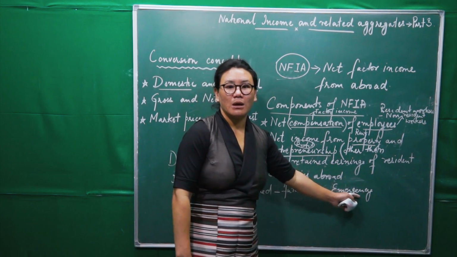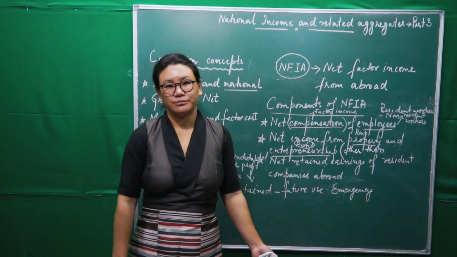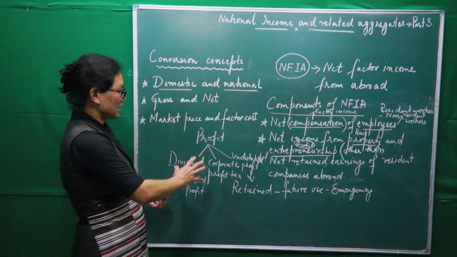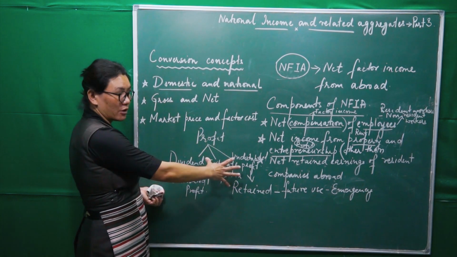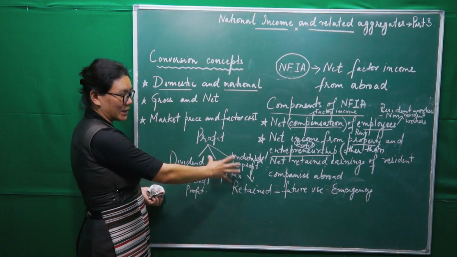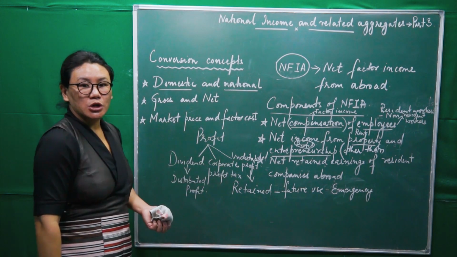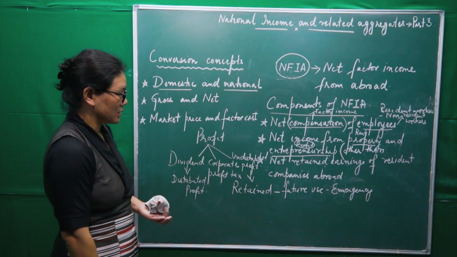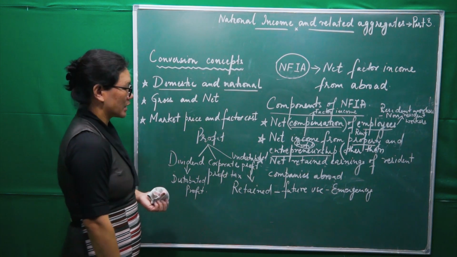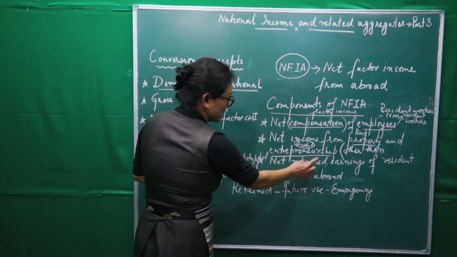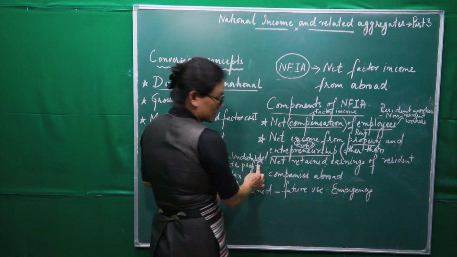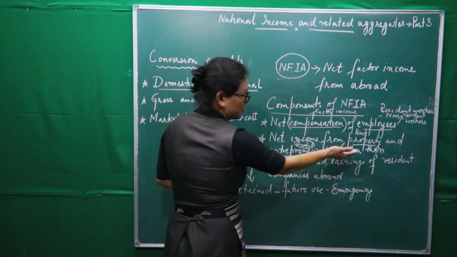Especially during emergency situations. So profit is of 3 types, and in depth it's given in your 3rd chapter. Now there is a word called retained earning in the 3rd component, and I put it up here also.